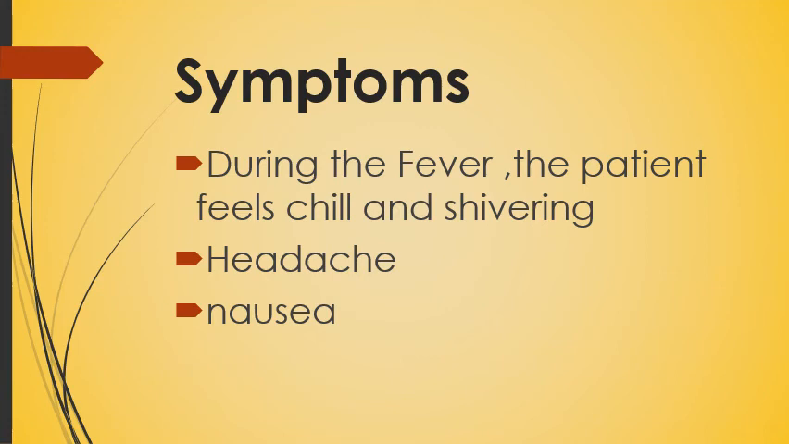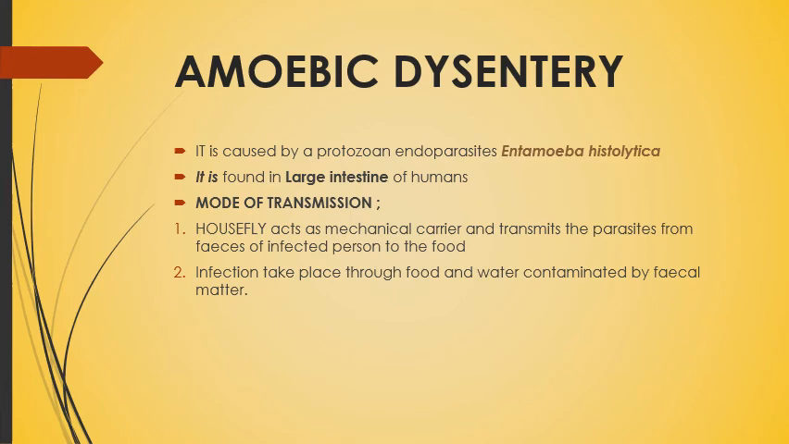Our next protozoal disease is amoebic dysentery. It is caused by the protozoan endoparasite Entamoeba histolytica. Endoparasite means it will enter our body and infect our large intestine. The mode of transmission is that the housefly acts as a mechanical carrier and transmits the parasite from the feces of an infected person to the food. Infection takes place through food and water contaminated by fecal matter.